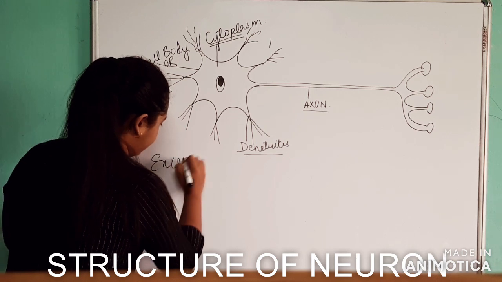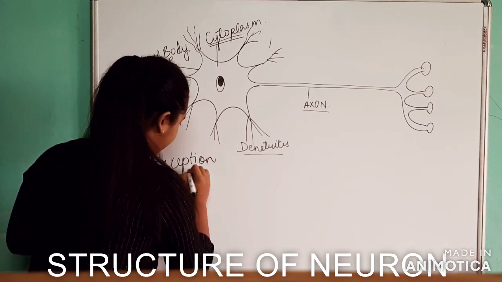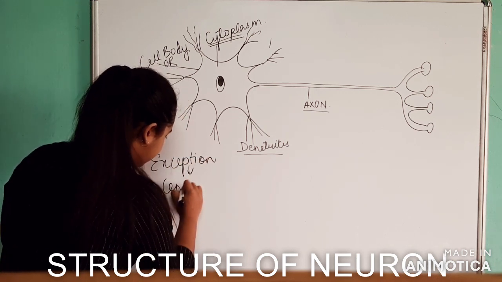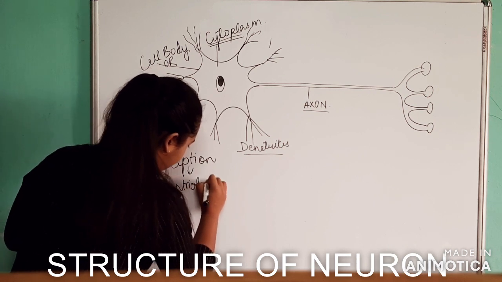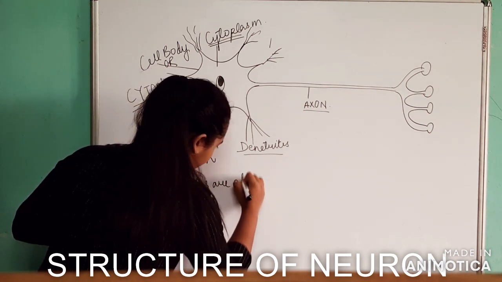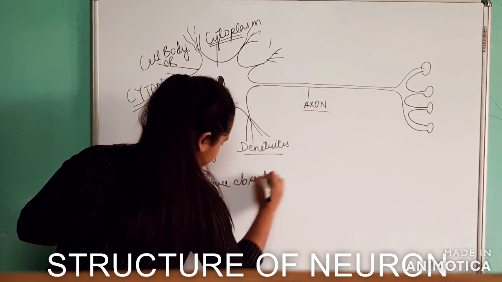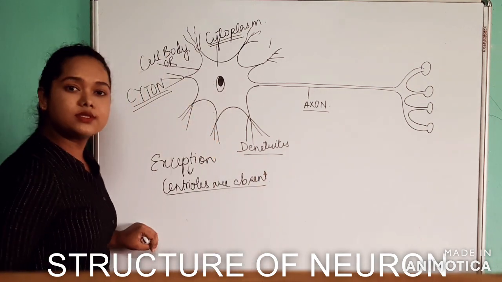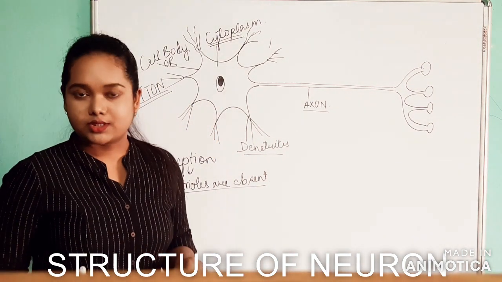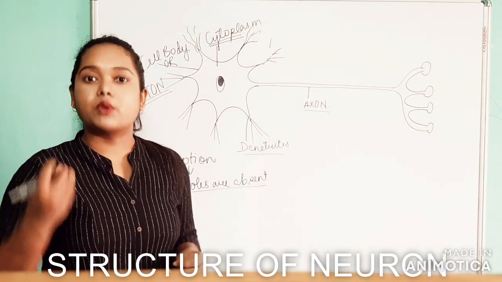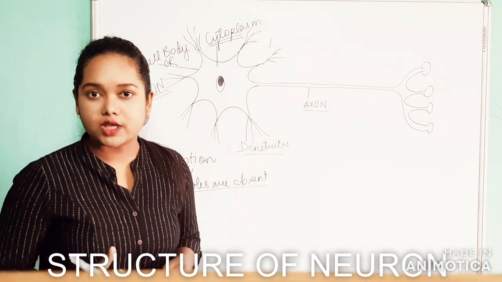Okay, let me write the exception here. Exception, this is very important. The exception is that centrioles are absent in the cytoplasm of the neuron cell. Now, what is the importance of the centriole? What is the function of the centriole?